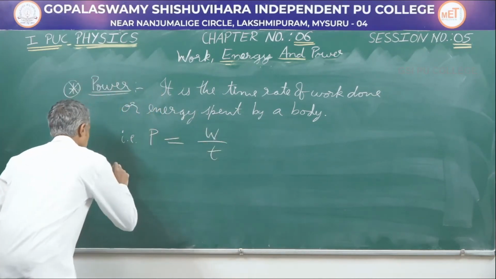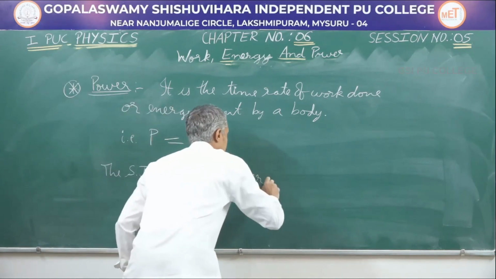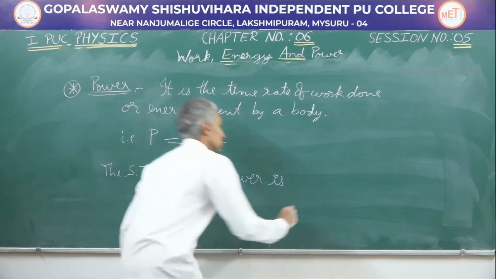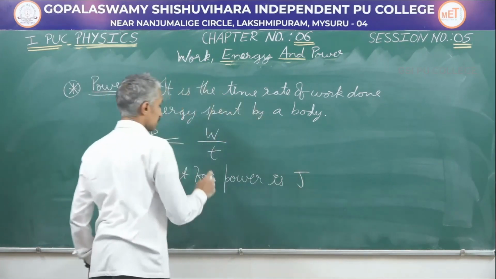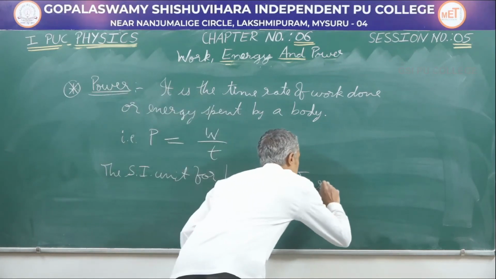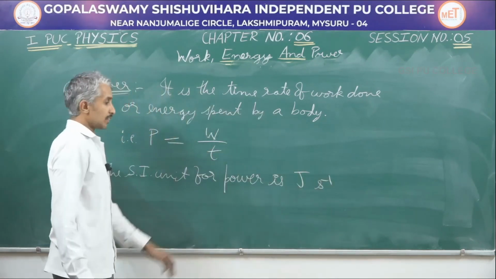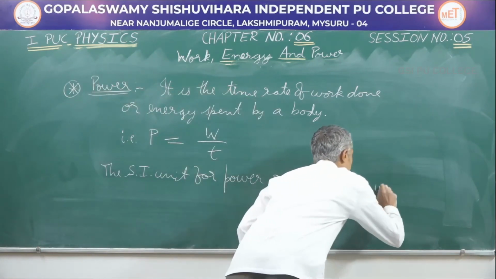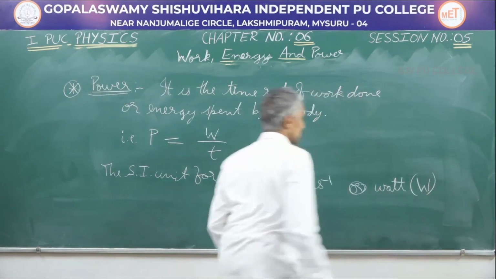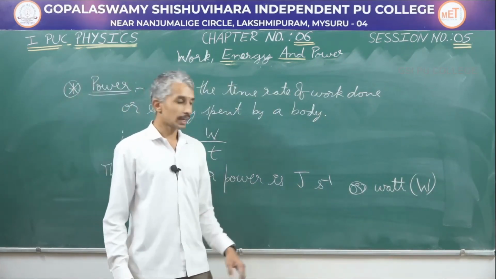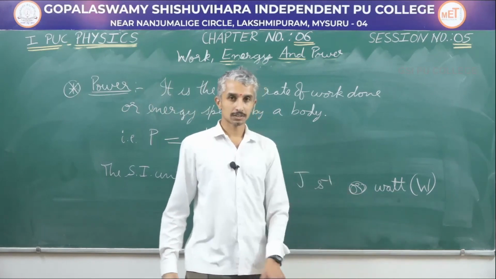What about the SI unit? The SI unit for work is joule, and the SI unit for time is second, and it is in the denominator. So it is going to be joule per second, and this has one more special name, we call it watt, represented by capital W. So the SI unit for power is joule per second or watt.